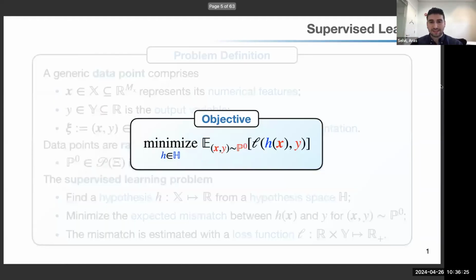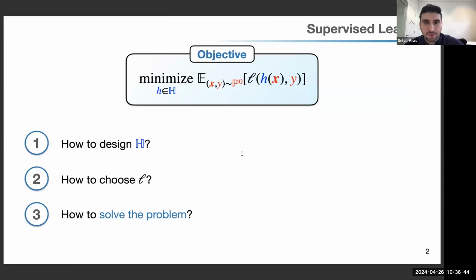In the supervised learning setting, in the ideal case, we choose a function H, or a hypothesis H, that minimizes the expected loss between the prediction H of X and the true output Y, where the expectation is taken with respect to the true distribution P0. So this is what we motivated now. We have the objective function, which is the expectation of the loss with respect to the true distribution. And you may ask, how can we design the hypothesis space? How can we fix the loss function L, as well as how can we solve this problem?